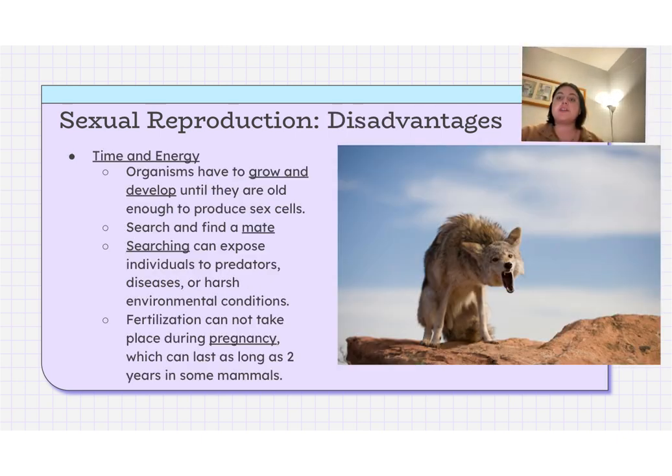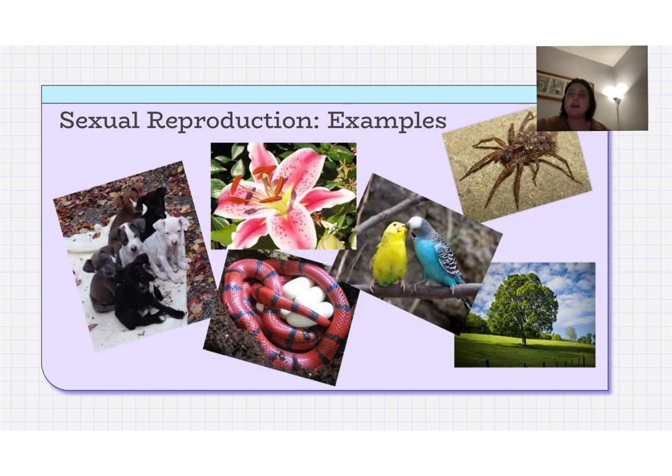Disadvantages of sexual reproduction: it takes time and energy. Organisms have to grow and develop until they're old enough to produce sex cells, so the sperm and the egg. And you have to search and find a mate, which will expose you to predators, diseases, and harsh environmental conditions. Fertilization can't take place during pregnancy, and pregnancy can last as much as 2 years in some mammals. These are some examples of animals that engage in sexual reproduction, such as dogs, plants, trees, spiders.